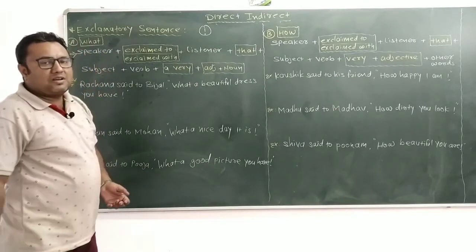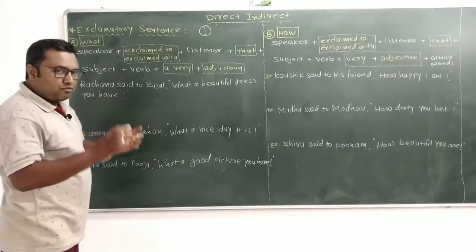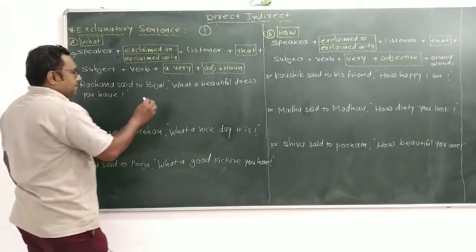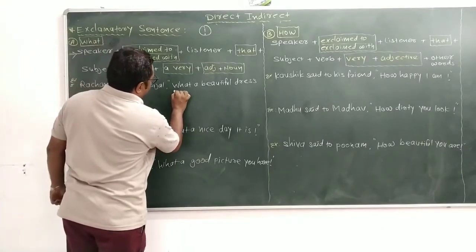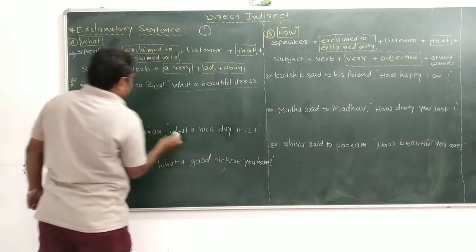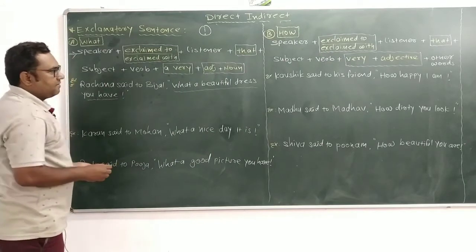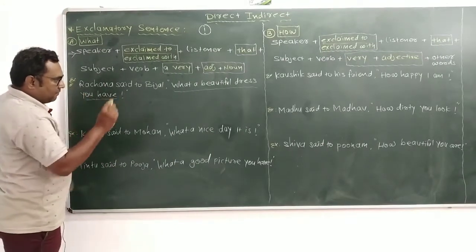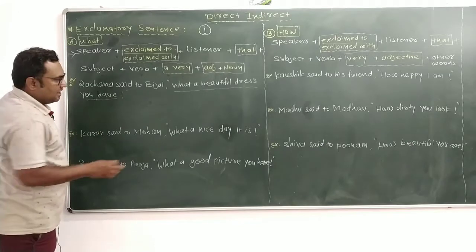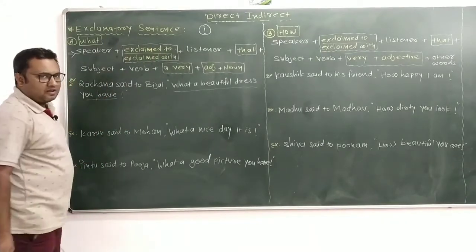Let's discuss an example. My dear friends, first of all you just see the sentence: what a beautiful dress you have. Where is the subject? In an exclamatory sentence, the subject always comes at the last.